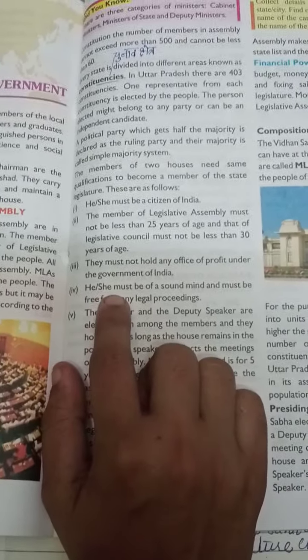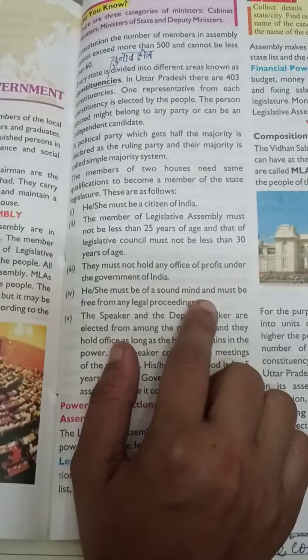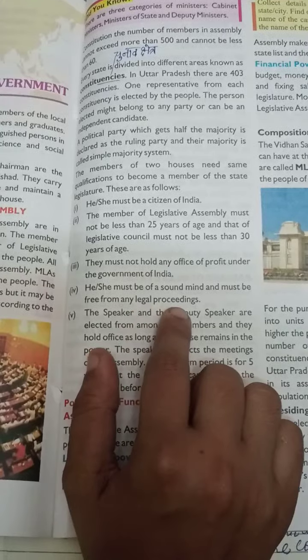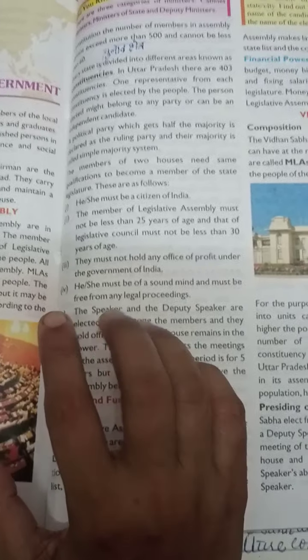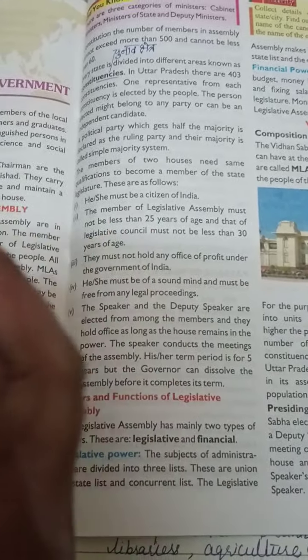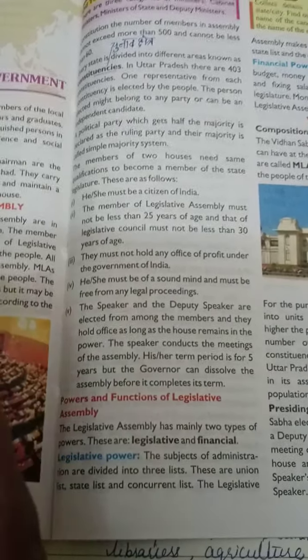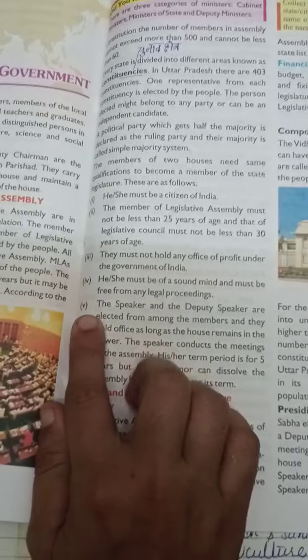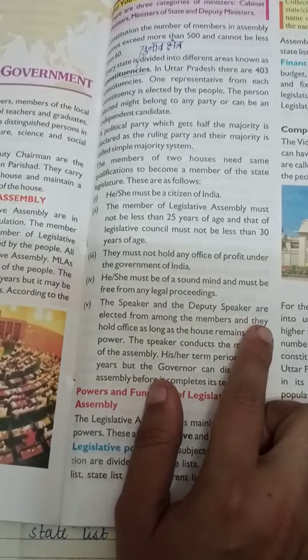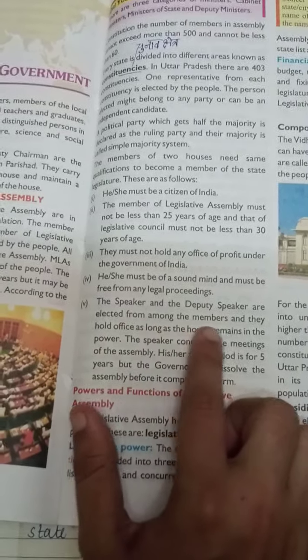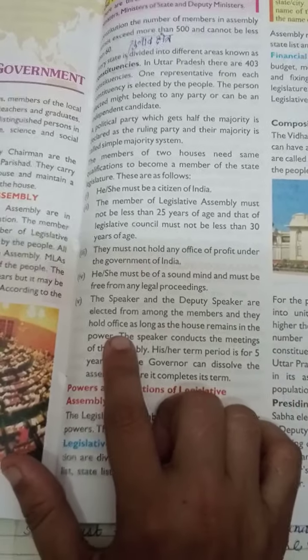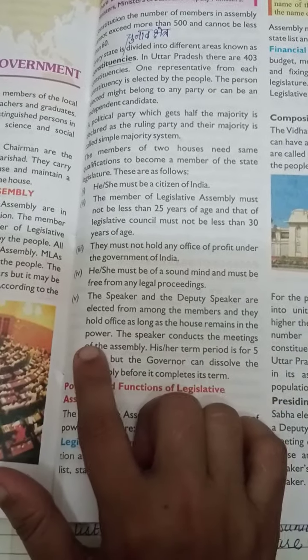Fourth, she must be of sound mind and must be free from any legal proceedings. He should not, means there should not be any criminals, or any type of bankrupts like this. Fifth, the speaker and the deputy speaker are elected from among the members, and they hold office as long as the house remains in the power.